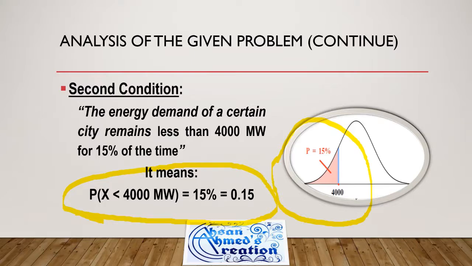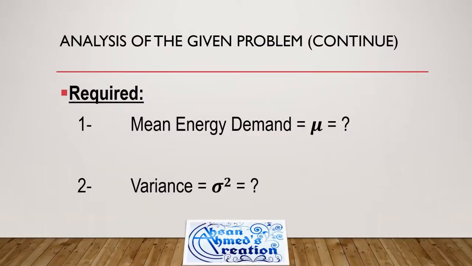Now, by the help of these two conditions, we have to find out mean energy demand and the variance. This is the requirement of the problem, which I told you before, that we have to find out mean energy demand and the variance, mu and sigma square.